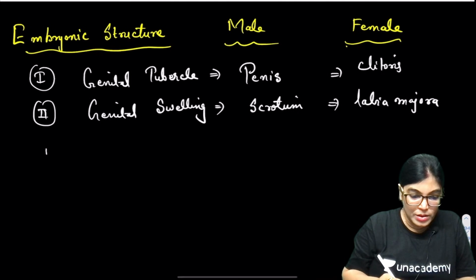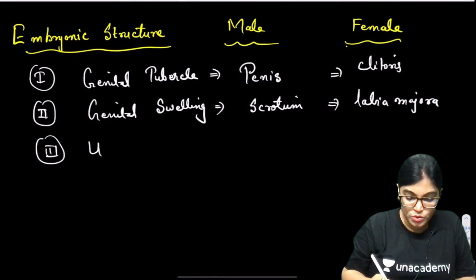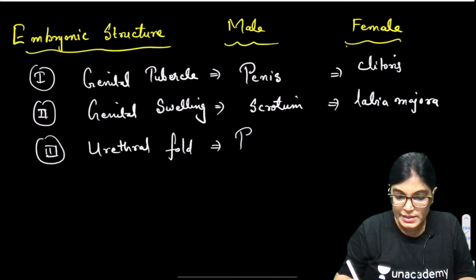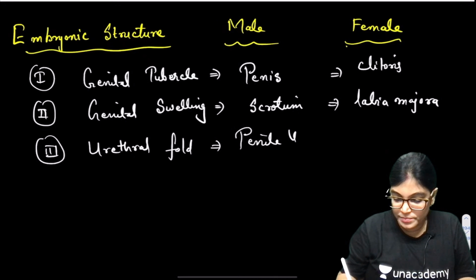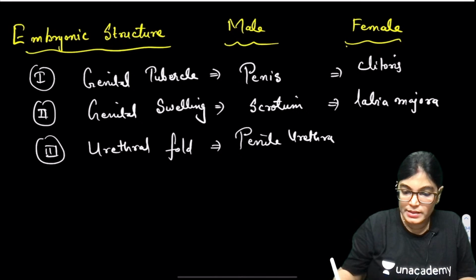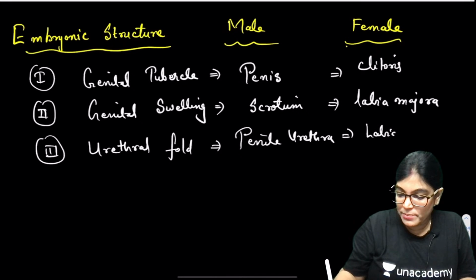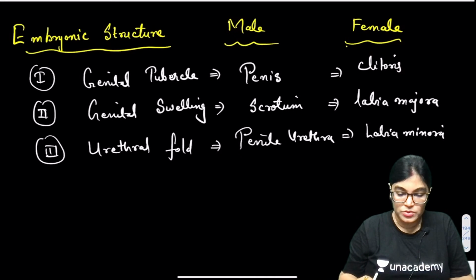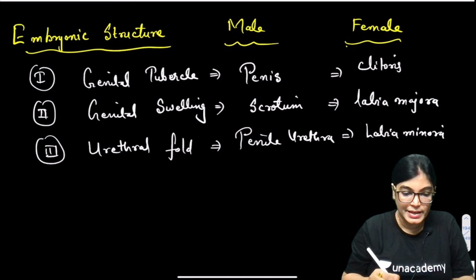Now coming to the third point, the urethral fold. In case of male it gives rise to the penile urethra, and in case of female it gives rise to the labia minora. Many students are also giving the answers, very nice.